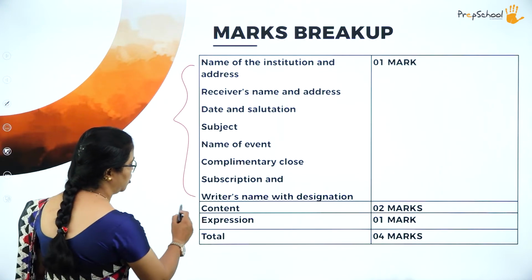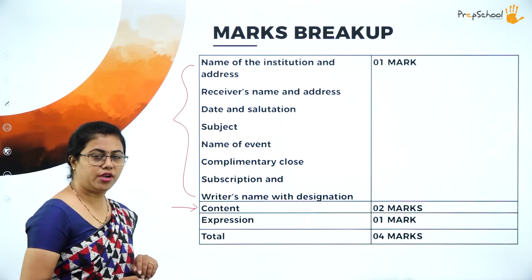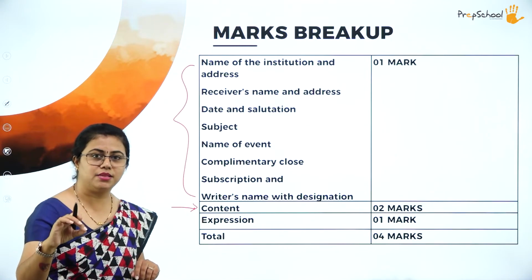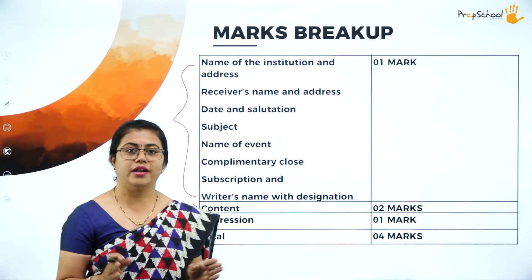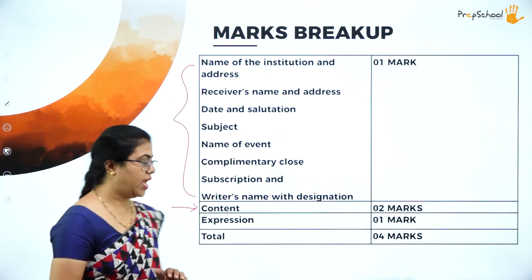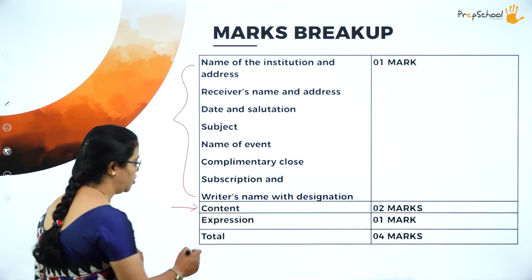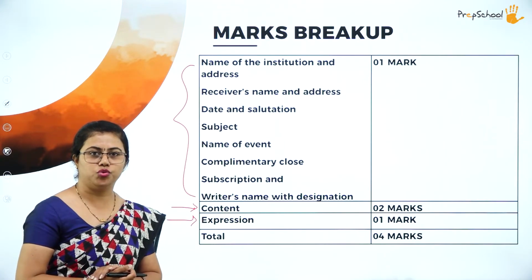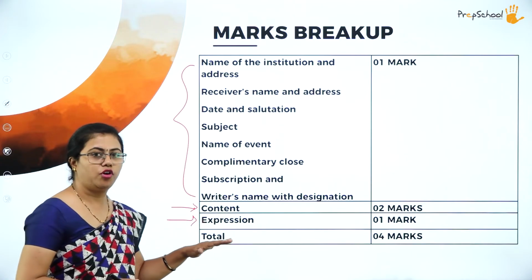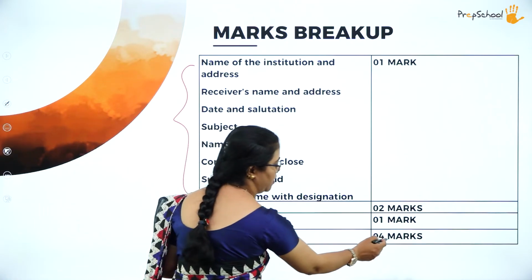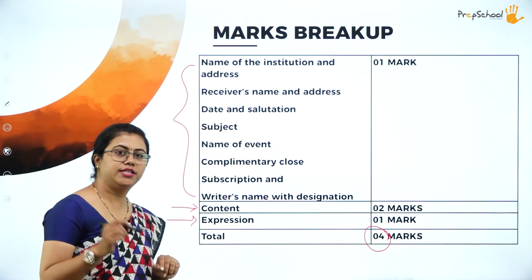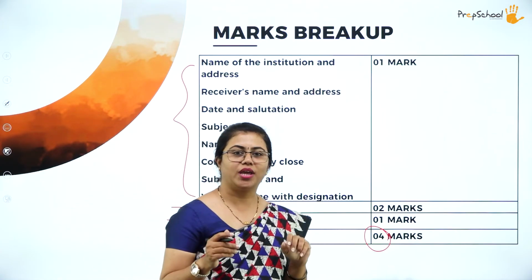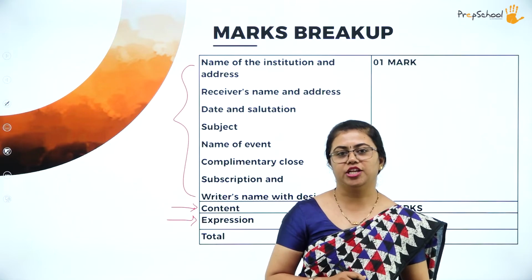Then for the content we have 2 marks. For the content, where you are specifying 1 or 2 sentences to invite that person. That is the place where grammar is seen, because you are writing it in complete sentences. So for the content it is 2 marks. Then for the expression it is 1 mark only. Expression means the formal tone that you have used. That also counts, and there it is for 1 mark. So altogether invitation and reply will be for 4 marks. It's only for 4 marks. Very easy to just snatch it. You can earn the marks for this invitation and reply very easily.